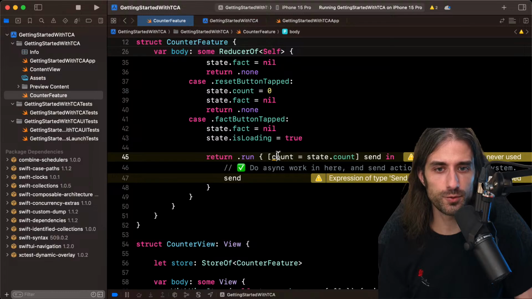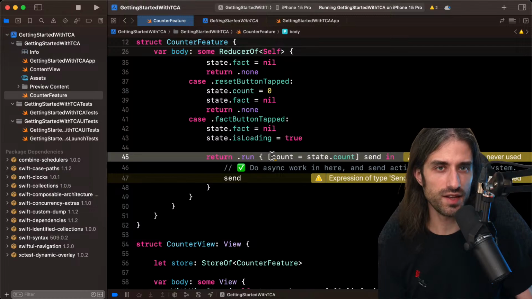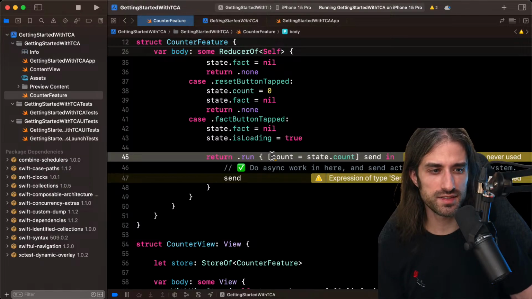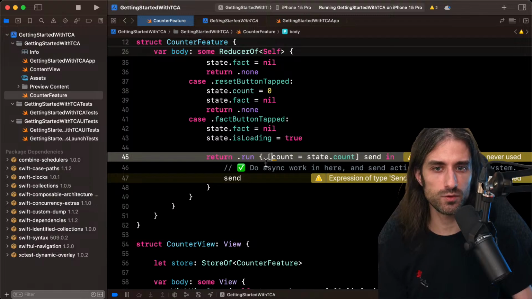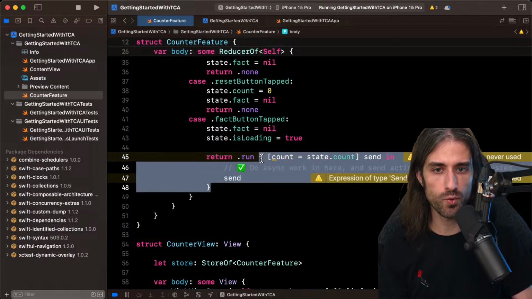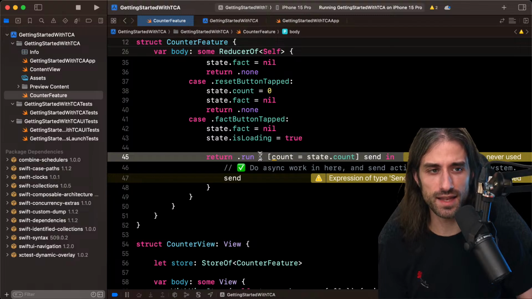Oh, yes. So what we do is that we capture the count at the time where the effect is created. Because I guess potentially we could have several actions that run in a row. Each of them change the count, but the actions are run, the effects are run slightly later. So by doing this, we make sure that we do have the value of the count at the time where the effect is created and not at the time where the effect is run.